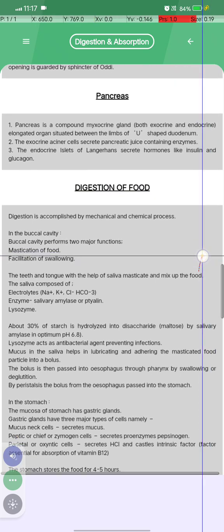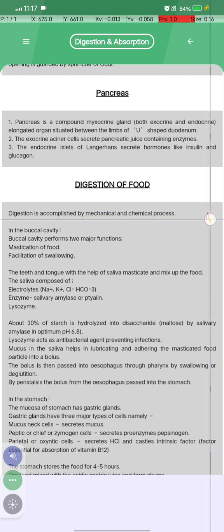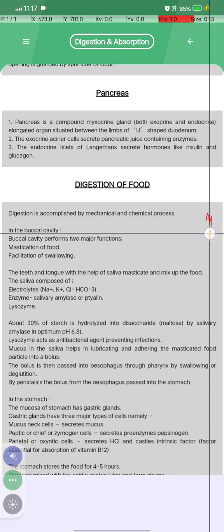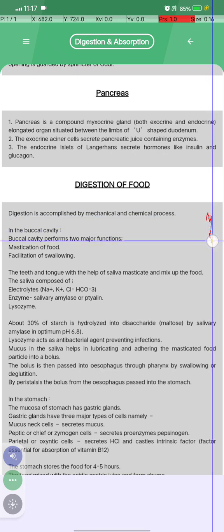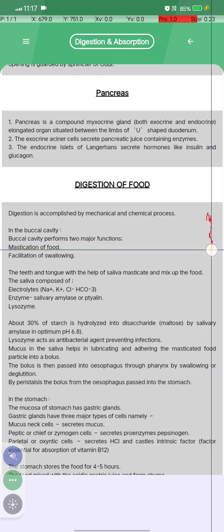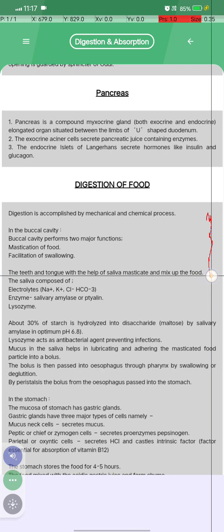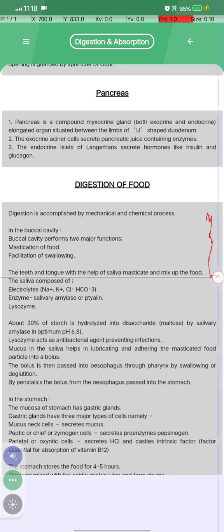Digestion is accomplished by mechanical and chemical processes. It begins in the buccal cavity. The buccal cavity performs two major functions: mastication of food and facilitation of swallowing. The teeth and the tongue, with the help of saliva, masticate and mix the food.